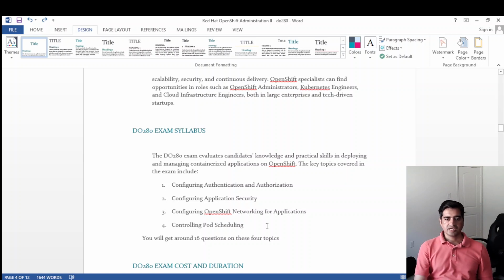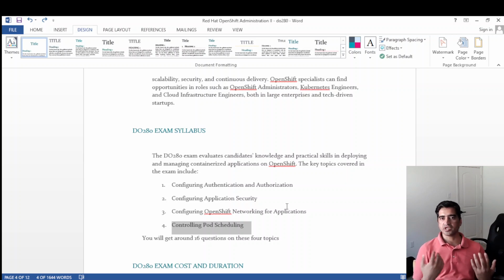And the last one is the pod. They want to test whether you understand taints and labels. If there is a scenario where the pod should be scheduled on certain nodes only, are you able to do it or not? They will apply some kind of taint, and they want to see whether you are able to run that pod on the node where the taint is applied.